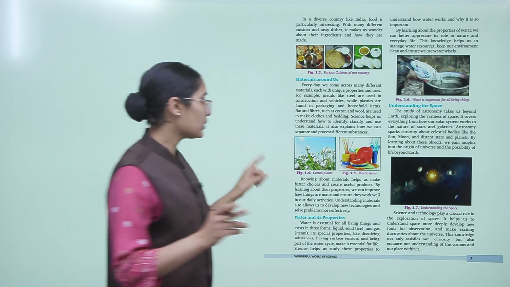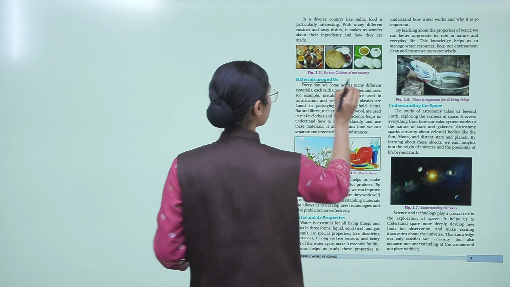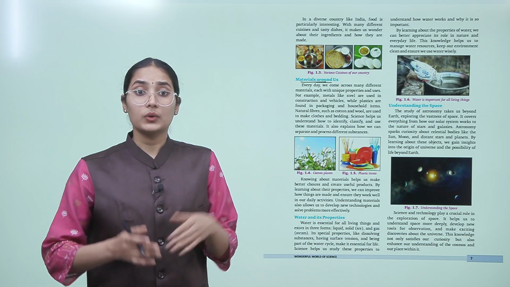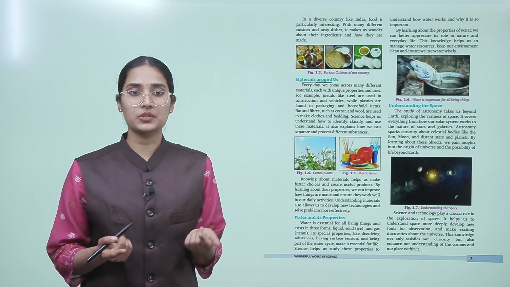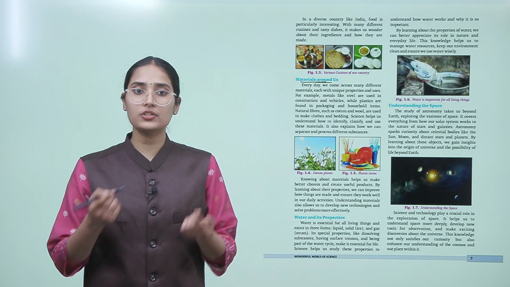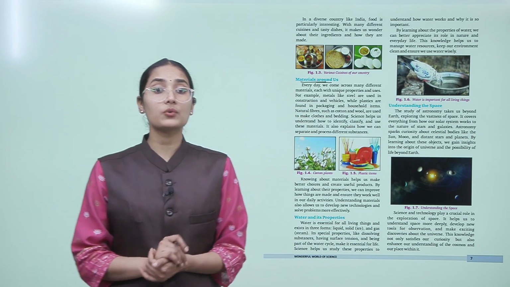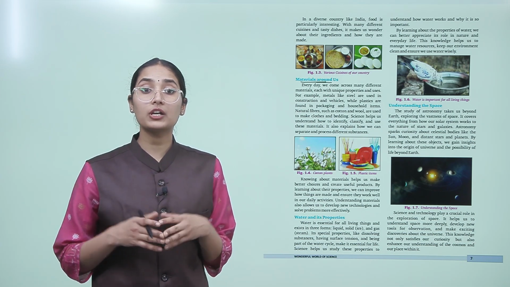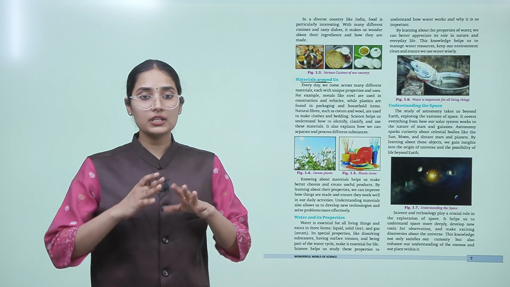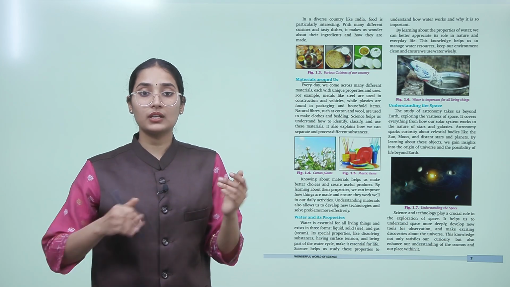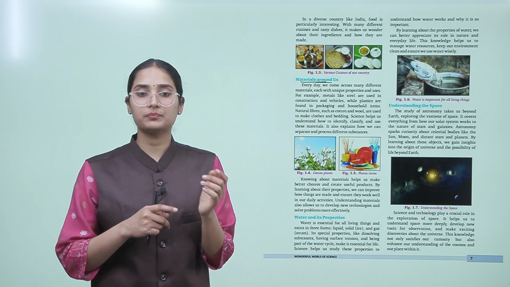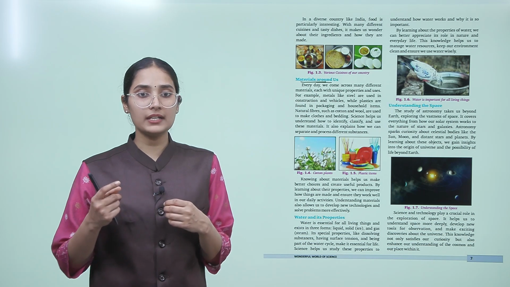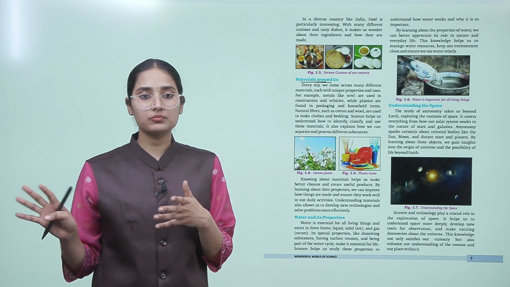Okay, so now let's talk about different materials. Every day we come across many different things, each with unique properties and uses. For example, metals like steel are used in construction and vehicles, while plastics are found in packaging and household items. Natural fibers such as cotton and wool are used to make clothes and bedding. So the world we are interacting with is the natural world first of all, the ecosystem. But besides that, we are also interacting with materials, and they could be natural or man-made.